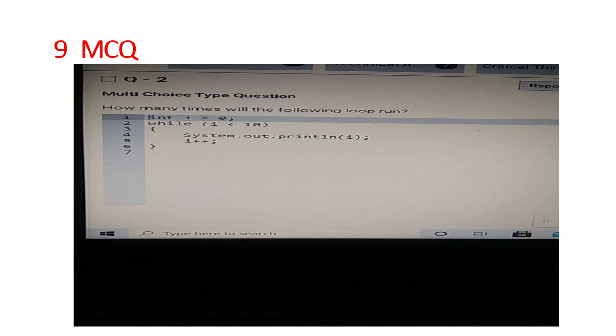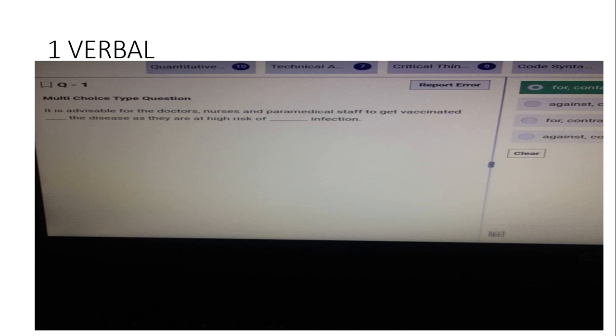Now 0 will be incremented to 1, 1 less than 10, 1 will be printed, 1 will be incremented to 2, 2 is less than 10, 2 will be printed. Like this it will go on up to 9. So from 0 to 9 it will be printed. So the number of loops will be like 0, 1, 2, 3, 4, 5, 6, 7, 8, 9. Totally there are 10 loops. 10 times of looping is done here. So the answer is 10.